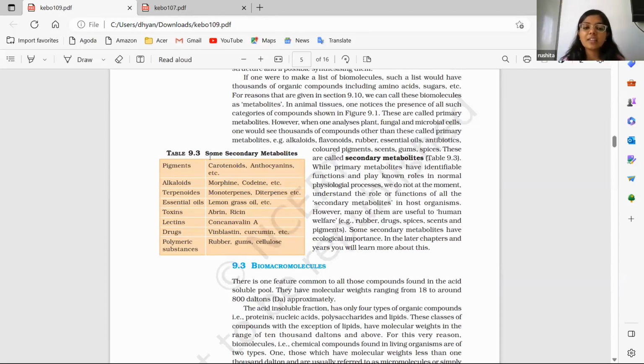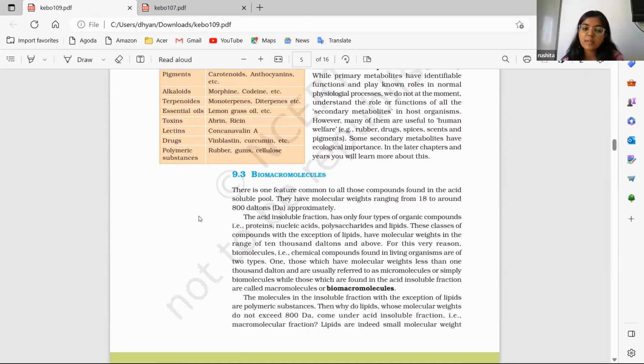And direct questions come in NEET, like which of these is an example of alkaloid. So you should know all the alkaloids mentioned in the NCERT, right? So morphine, codeine are alkaloids. So they'll ask you the odd one out. So this table particularly, you should just mug it up. Many times, many questions are there. Match the following also comes from this table. So at least the examples of all the categories of secondary metabolites given here are very important. You should know at least those.